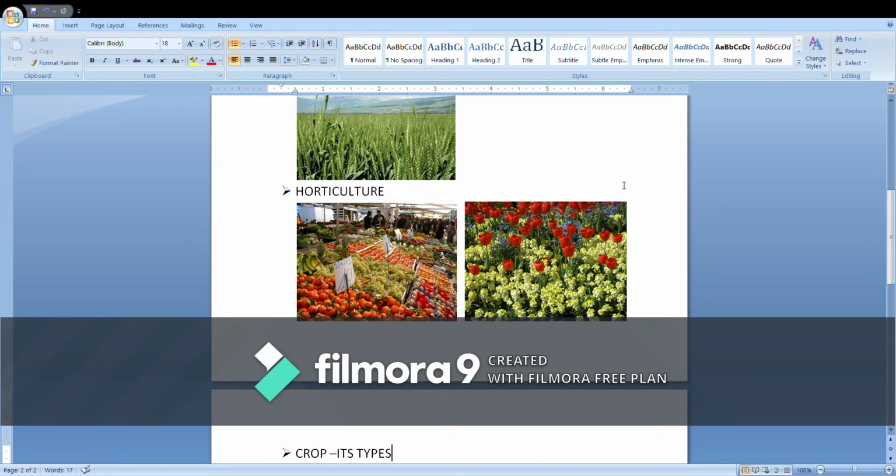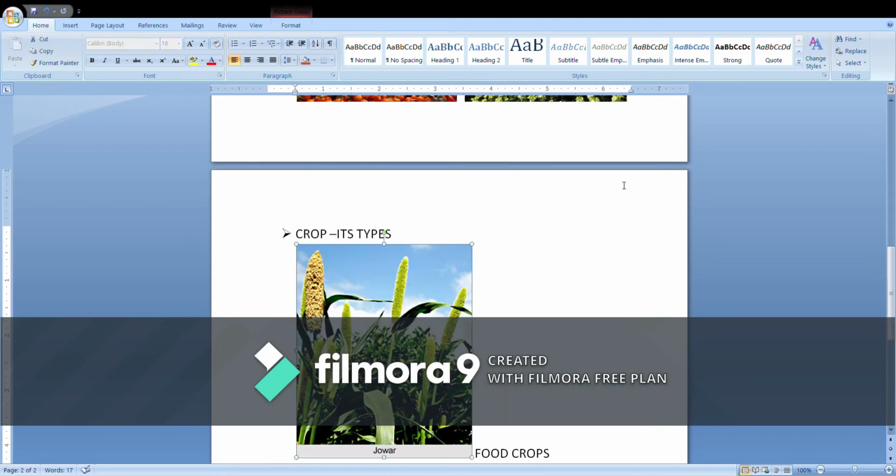Next, we come to the term crops. Crops are a large number of plants that are grown in the same place for food. A large number of wheat plants grown in the field make a crop of wheat. Cereals were the first crop to be cultivated. Cereals are tall grasses which are cultivated for their nutritious seeds called food grains. They provide the staple food for people in nearly every part of the world. Wheat and rice are the most important cereals in the world.